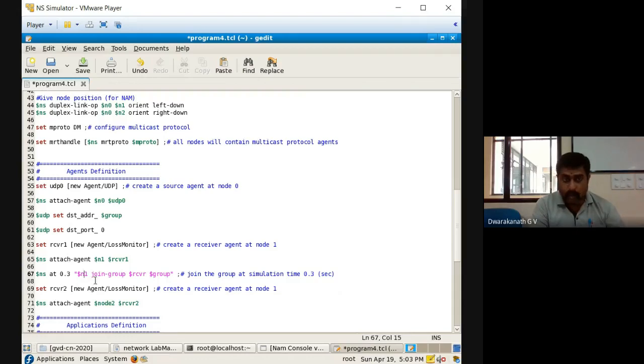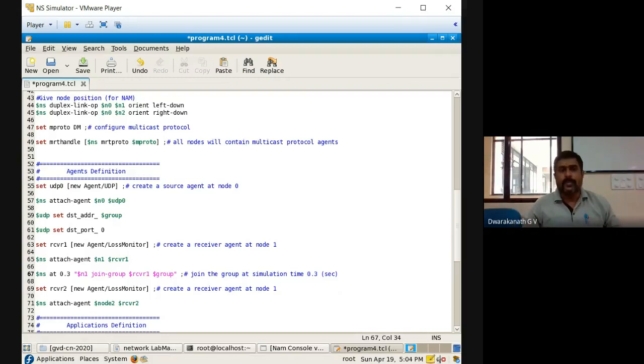Till now it's not there in the group. Now it will join the group, and how will it join? It will join with a receive agent, the receiver 1 by name. It will tell, I am a receiver, so I am joining the group. When I join at 0.3, that means I will start receiving the packets.